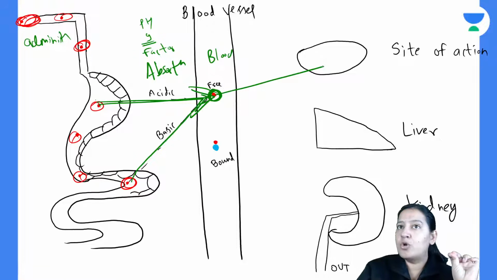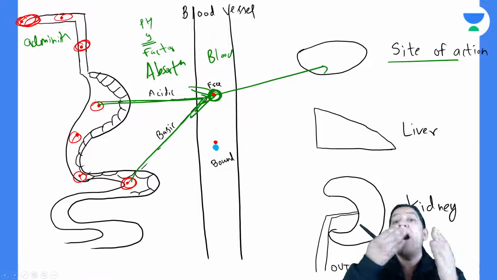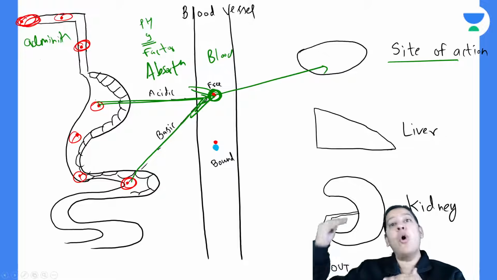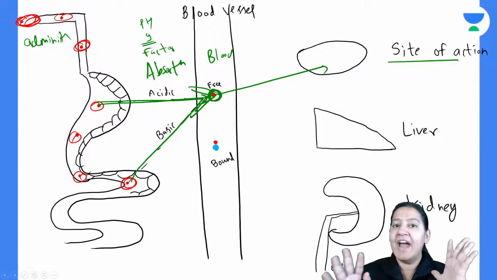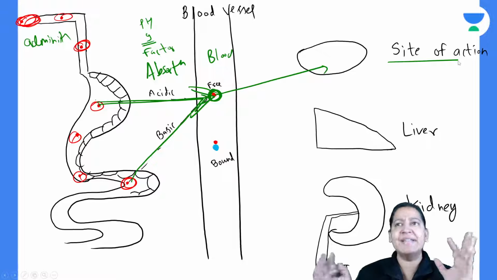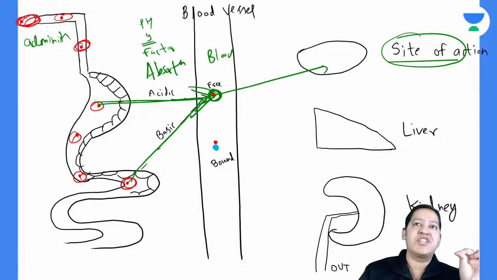Now, it has to go to its site of action. If I am having a headache, I am taking a drug for it. After going into my blood, the drug should go to the brain parenchyma from the blood and act on it. If I am having diarrhea, it should go to the intestine. If I am having any disease, the drug should go to that particular organ. That is known as the site of action, right?